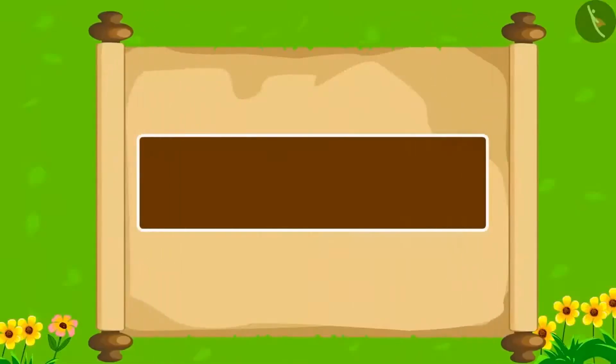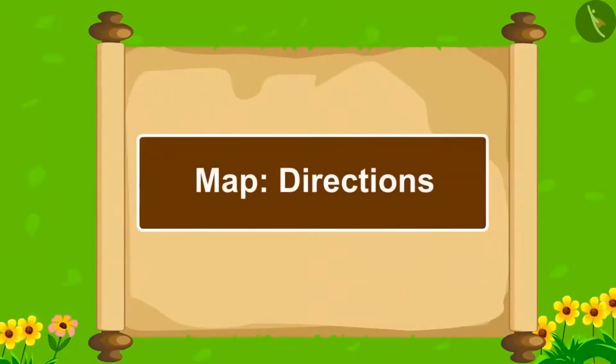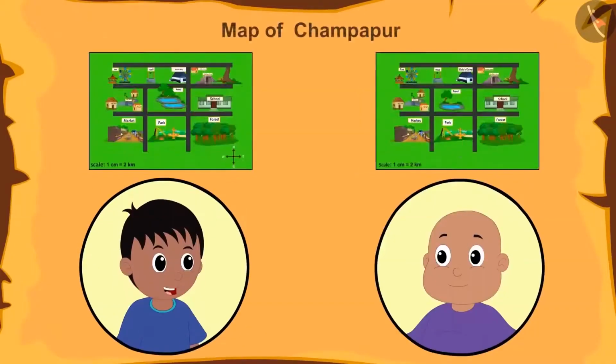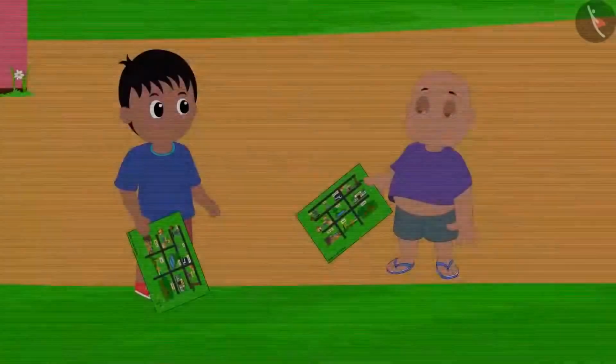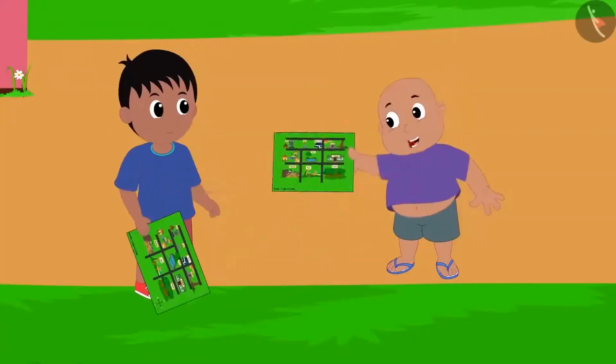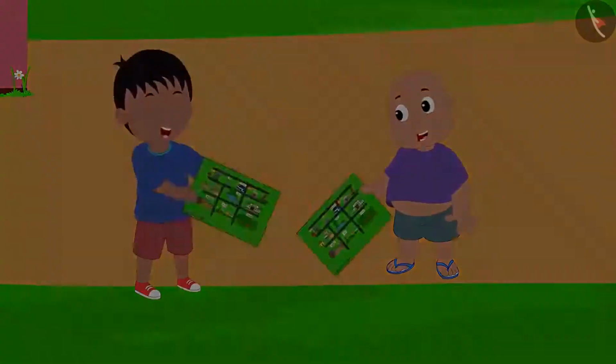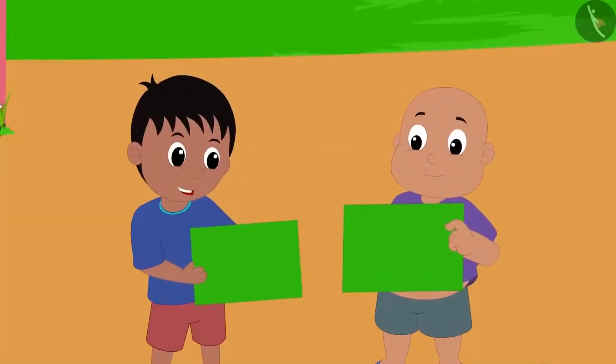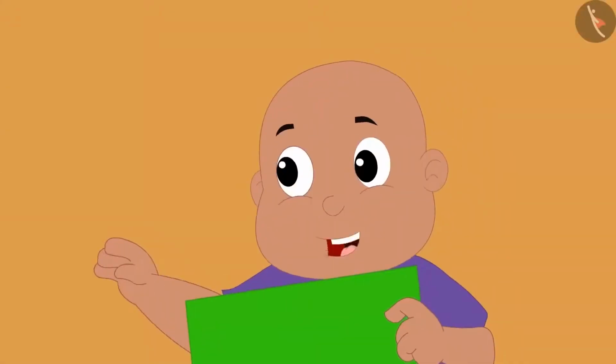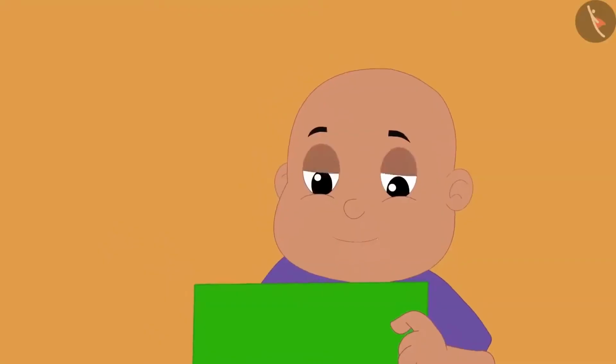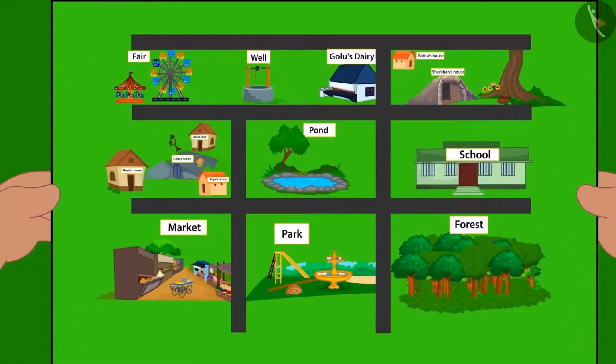We'll learn about directions and their usage in reading of maps in this video today. One day, Bablu and Raju found the map of Champapur. They both were really excited about the map. Both Raju and Bablu started looking at their maps. Raju, how interesting is this map? With this, we can find the way to any place in our village.